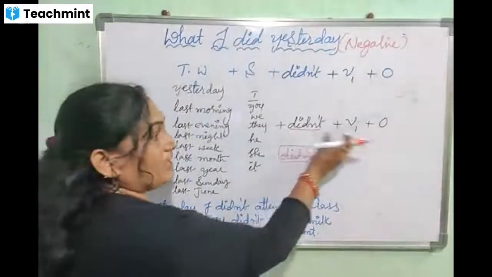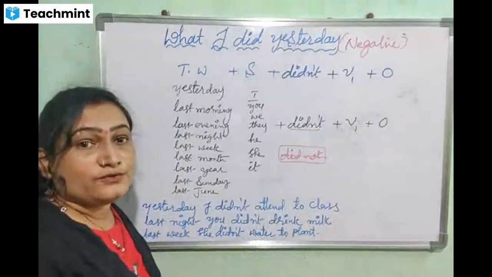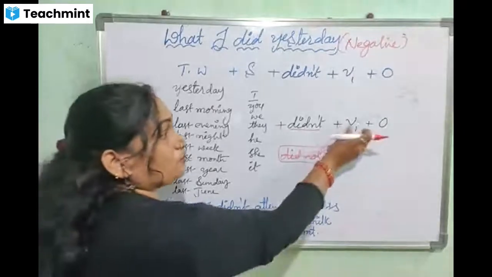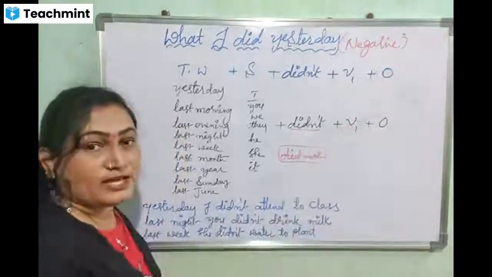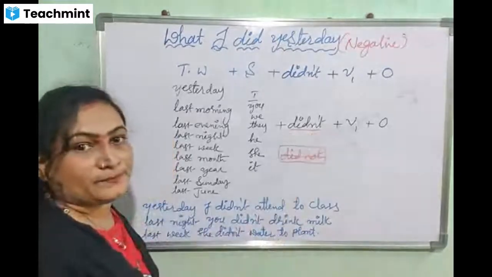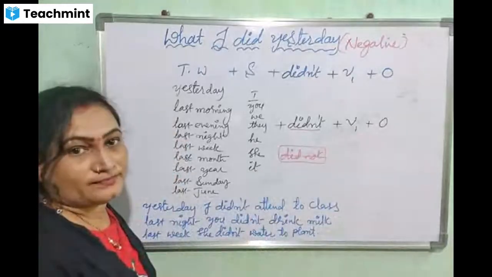Okay, then after that we use the V1 form here. I told you to use the V2 form in positive sentences, right? Now I am telling you to use the V1 form here. We use the V1 form while we are using didn't. Okay, and the object comes after that verb 1.